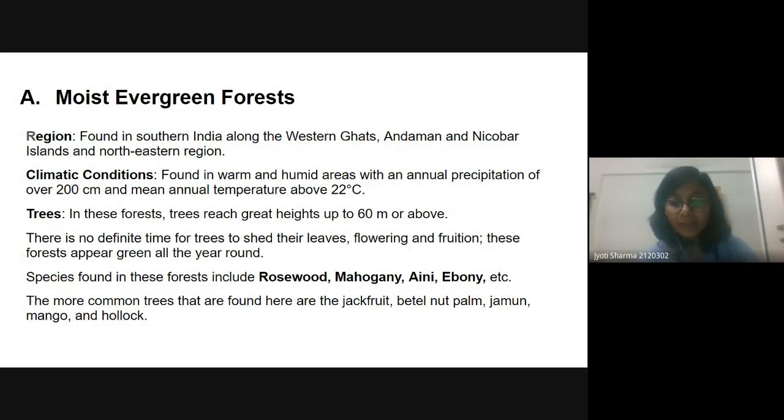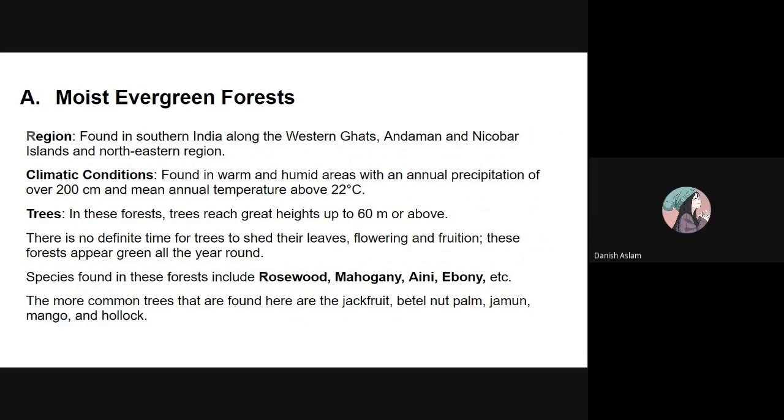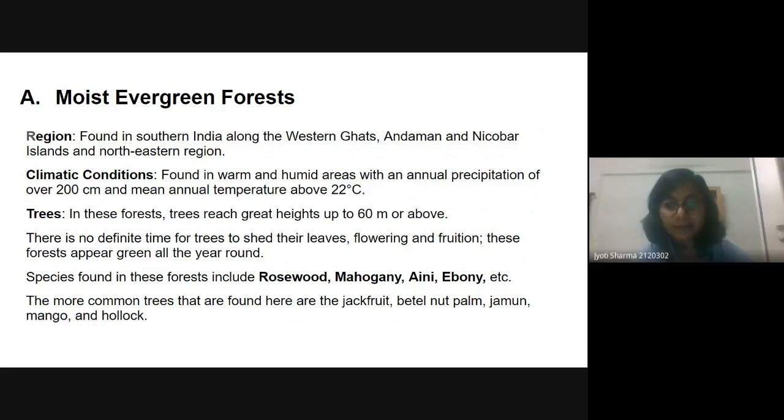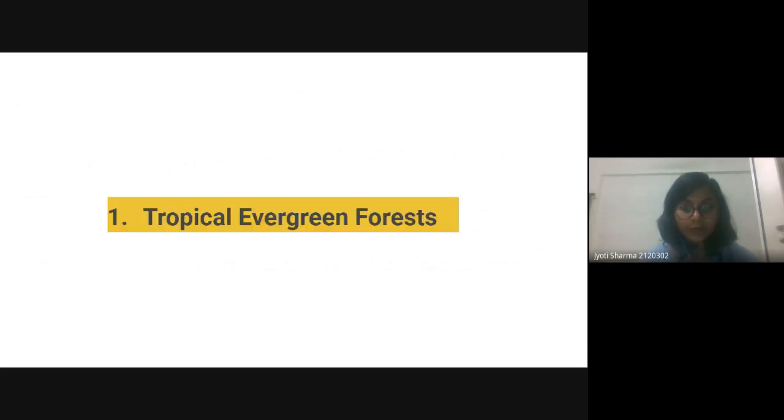What do you mean by evergreen, and what's the difference between evergreen and deciduous? Ma'am, evergreen remains green for the whole year. They do not shed their leaves at a particular period of time, while deciduous forests shed their leaves at a single point of time. Exactly.